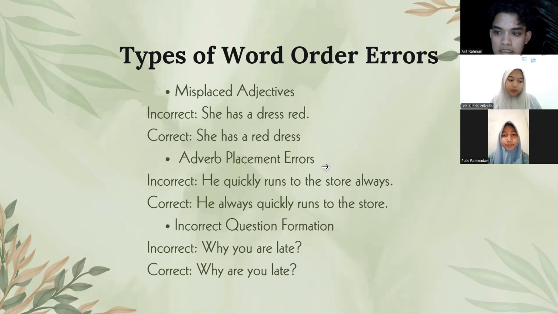It is incorrect, and it should be "he always quickly runs to the store". And the last one is incorrect question formation. The example is "why you are late". "Why you are late" is incorrect, and it should be "why are you late".